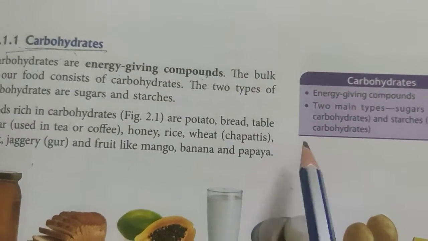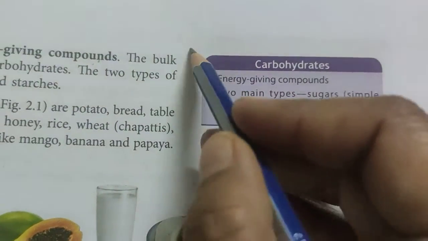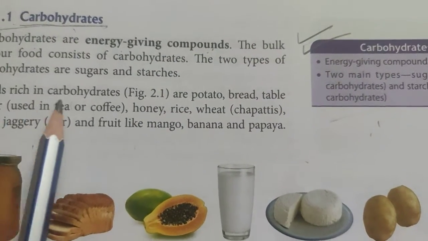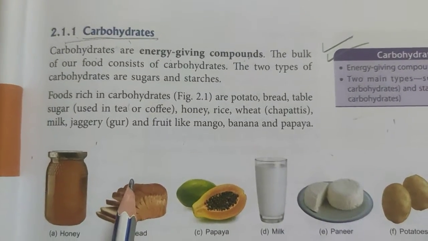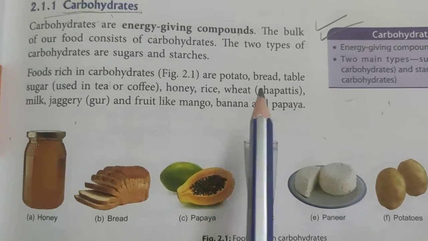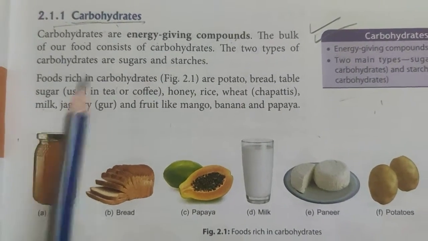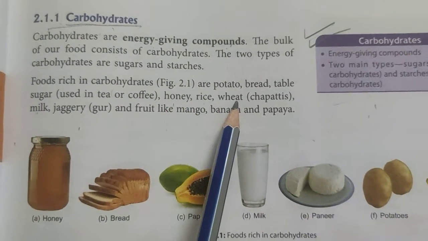Simple type is known as sugar and the complex one is known as starch. So you can find it out in this box. The foods rich in carbohydrates are, what are the examples that are rich in carbohydrate? Which are the foods which we eat to get energy? Those are potato, bread, table sugar, means a normal sugar which we eat, honey, rice, wheat.